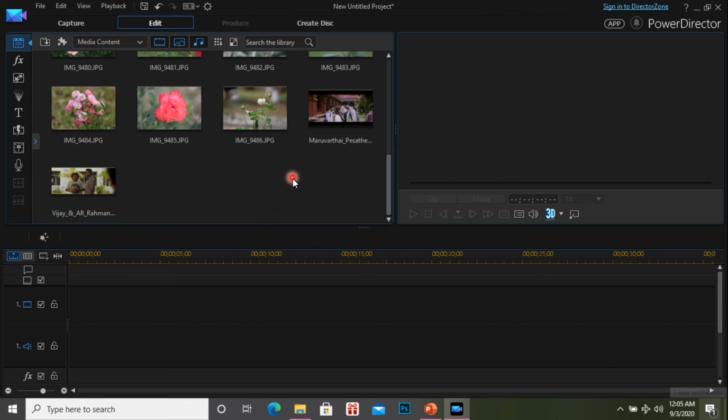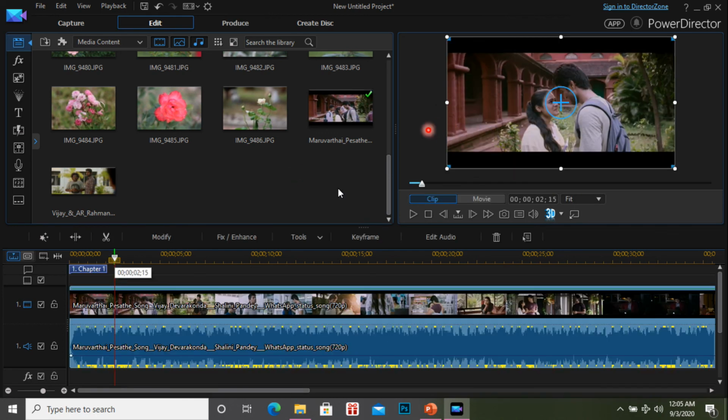The same way, I keep the video file on the track, and it looks like this. The video files have their own audio also, correct? Suppose you take a video using your mobile phone, automatically your background audio is also recorded, correct? When you take the video, the audio is also automatically recorded. So video files always come with audio, but we can only hear the audio, we can't watch the audio, correct?